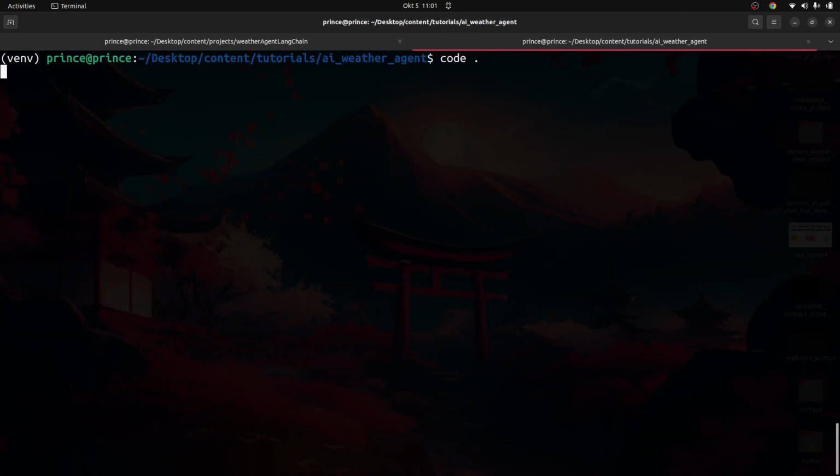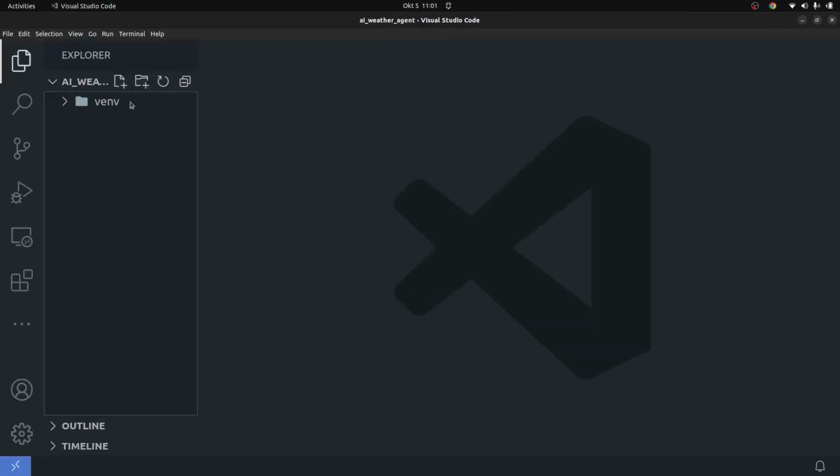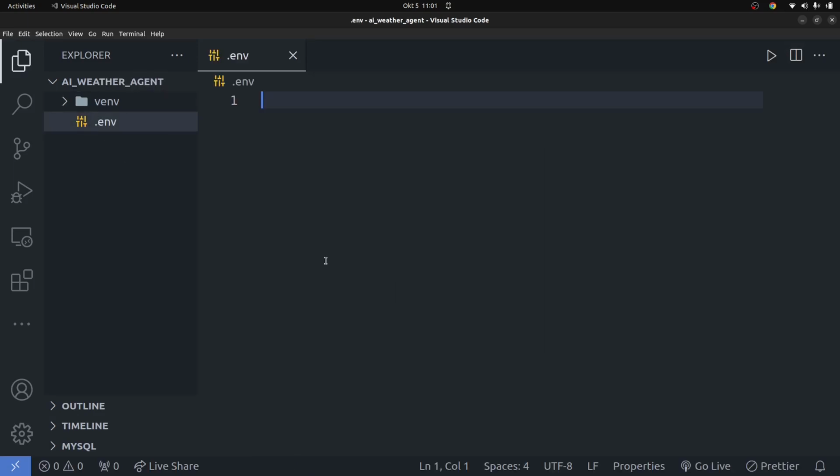So I'm going to go ahead and open up my VS Code. Feel free to use any editor that you're comfortable using. So once I'm in, I'm going to go ahead and create a file. I'm going to call this file .env. So don't forget the dot, so it's dot and then env. Okay. So let me just wait for my VS Code to load up.